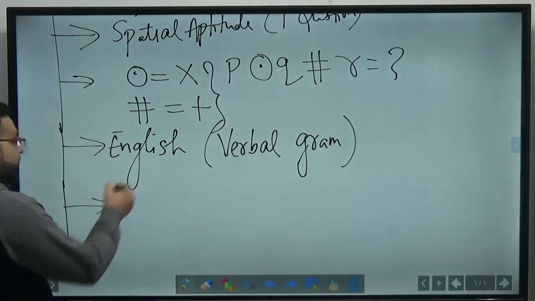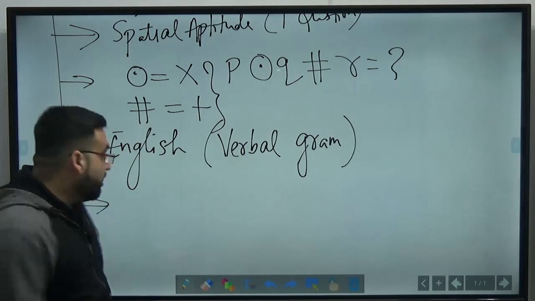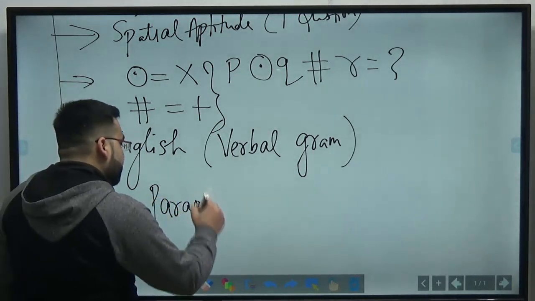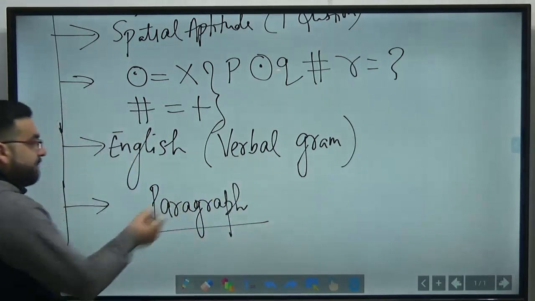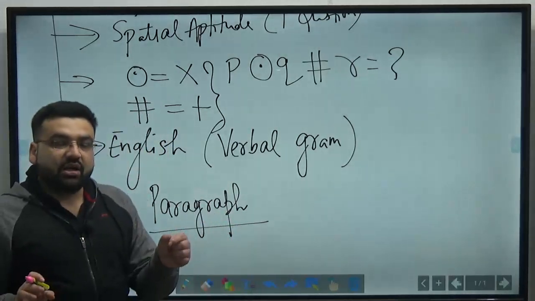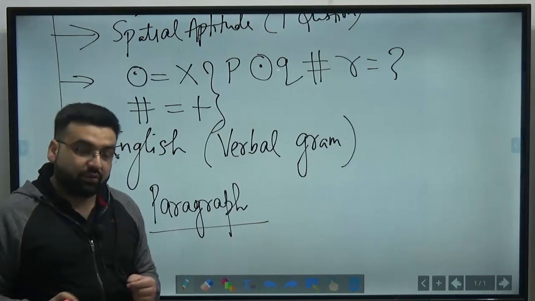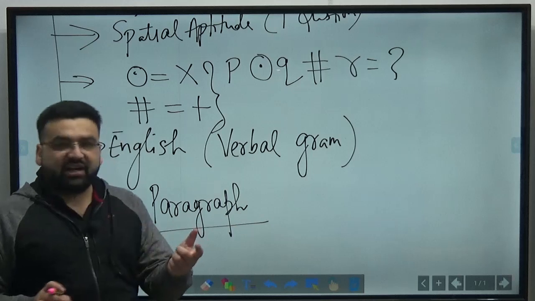In English, in some shifts, in some papers, right? For example, it was in civil, paragraph questions have been asked. Now what is the meaning of this? A small paragraph is given to you. Then the question is, what is the conclusion from the paragraph? I still remember there was a question that the theater artists, right?